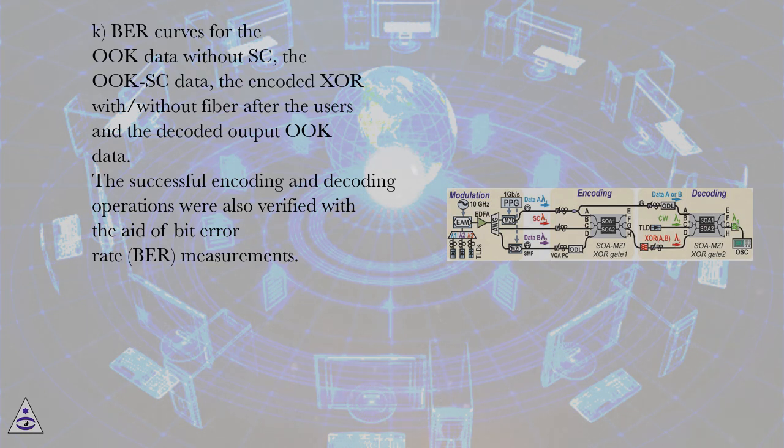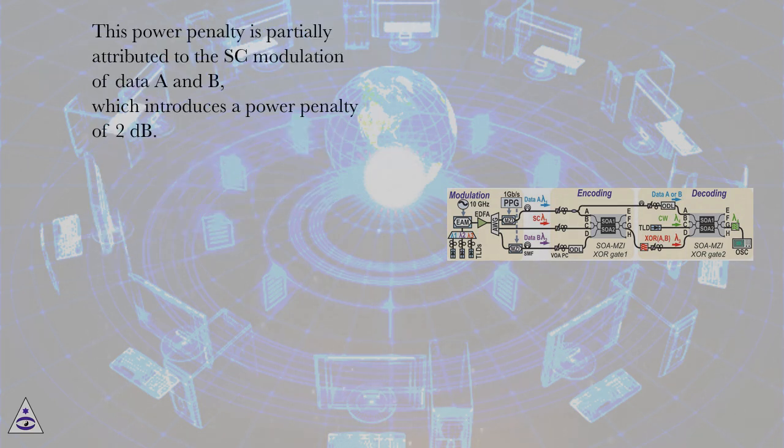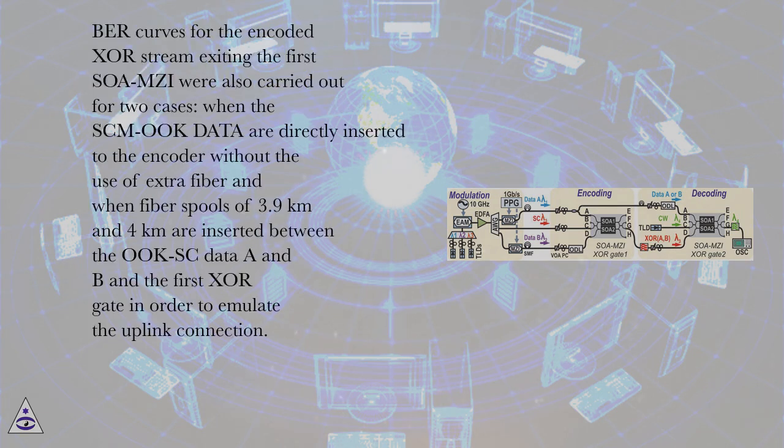The successful encoding and decoding operations were also verified with the aid of bit error rate, BER, measurements. K shows the BER curves carried out at various stages of the system. The BER curves reveal error-free operation for both decoded data signals, having a power penalty equal to 3.2 decibels when compared with the initial OC data signals at BER equals 10^-9. This power penalty is partially attributed to the SC modulation of data A and B, which introduces a power penalty of 2 decibels.